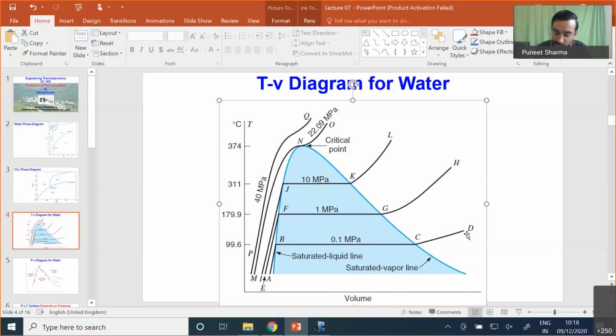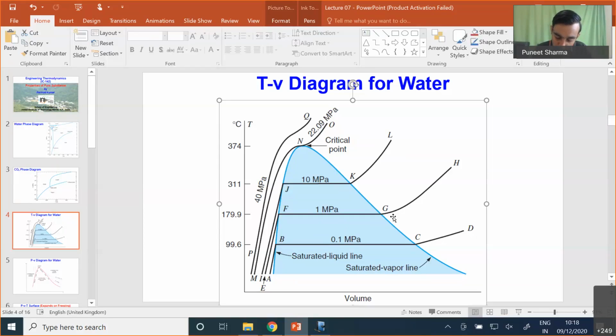Because of the low pressure, temperature dominates. So with a slight increase of temperature, the change of specific volume will be large, particularly for 0.1 megapascal. So you can see line C to D has a very small slope.